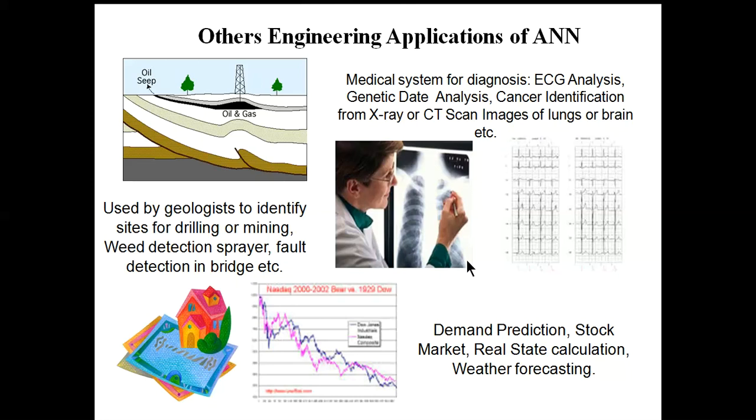If we observe the ECG of a normal person and the ECG of a person whose heart condition is not good, the ECG signal will be different.